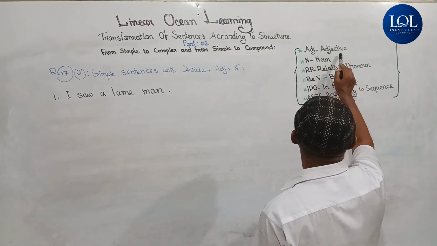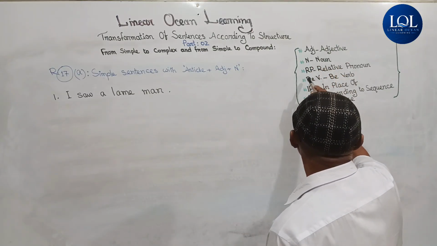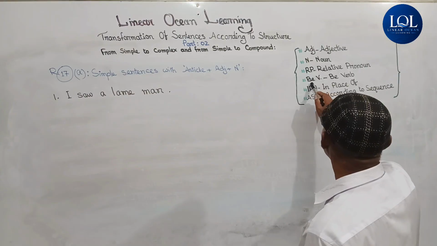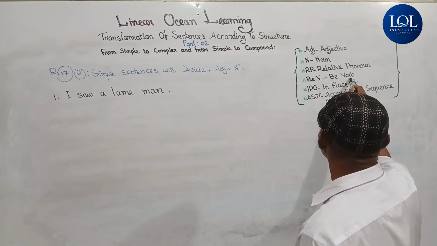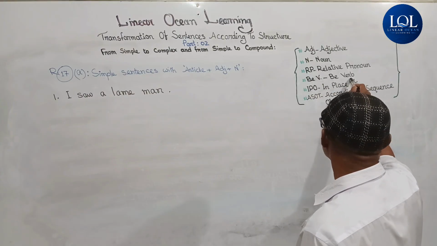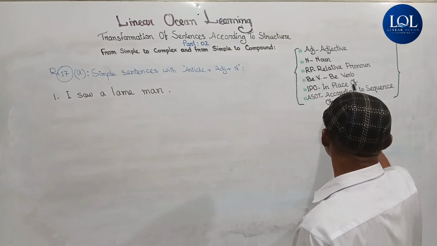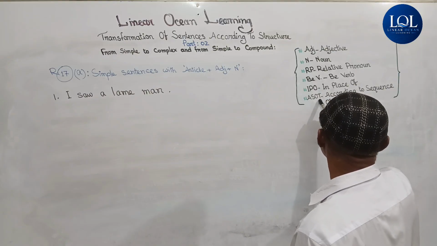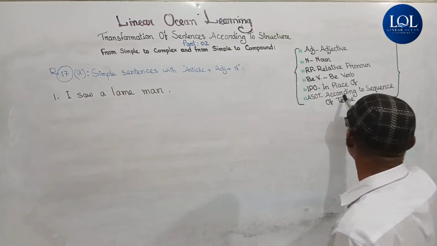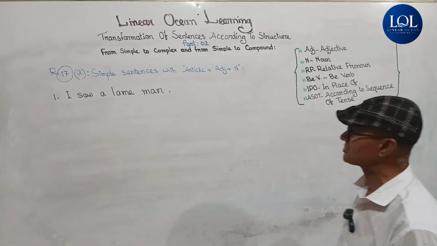Here, ADJ means adjective, N means noun, RP means relative pronoun, BV is be verb, M is was, where, then IPO is in place of, ASOT, that means according to sequence of tense.